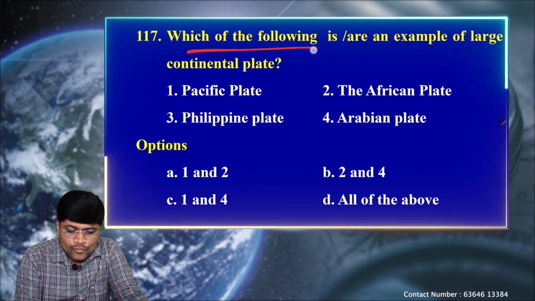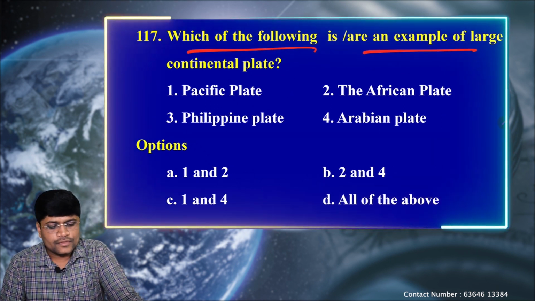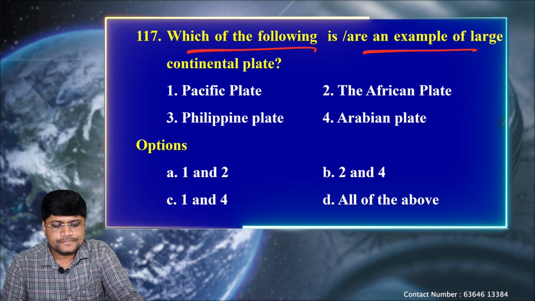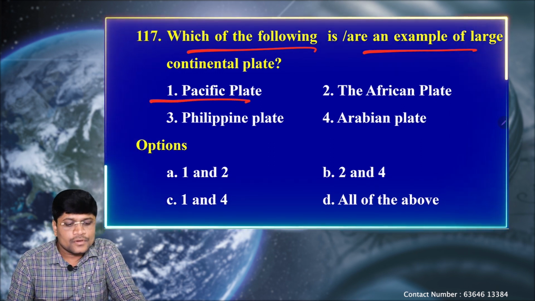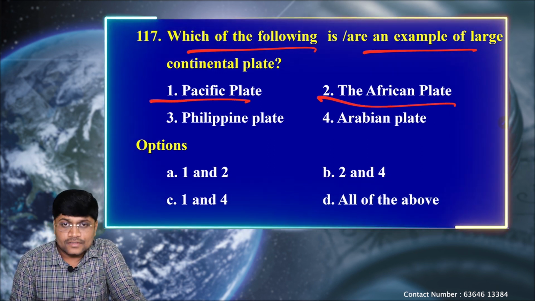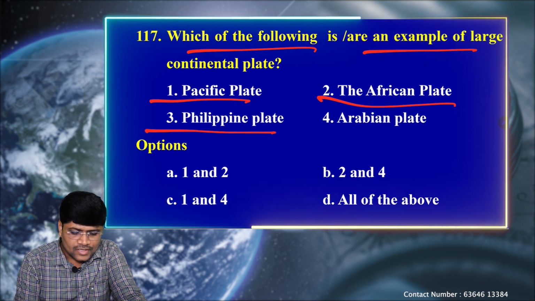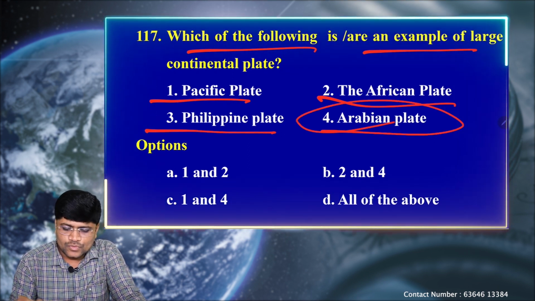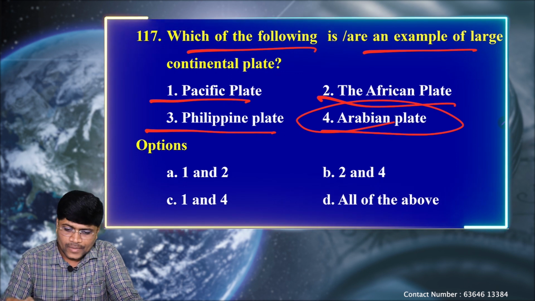Next question. Which of the following is an example of the large continental plate? Option A, Pacific plate. B, the African plate. C, Philippine plate. And D, Arabian plate. Okay, let's see.